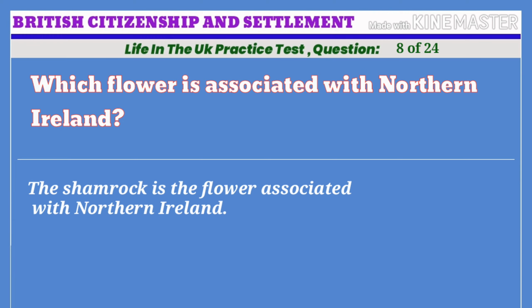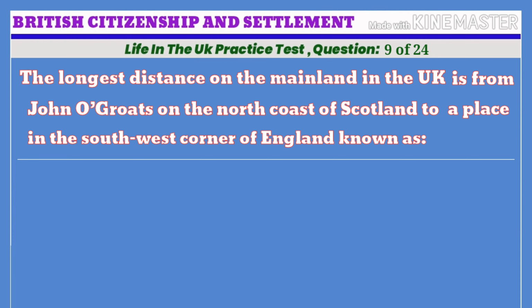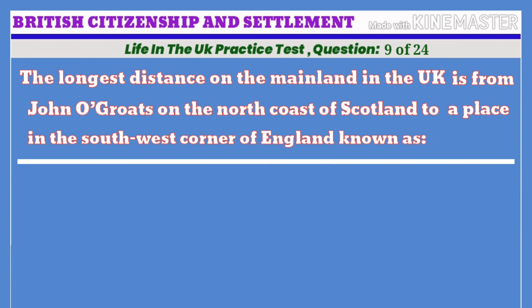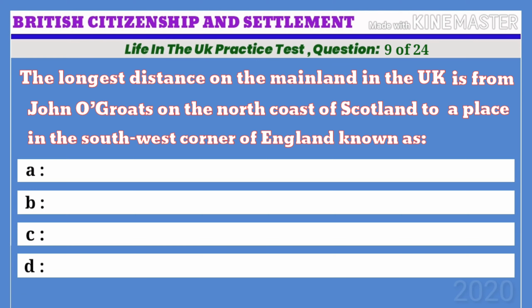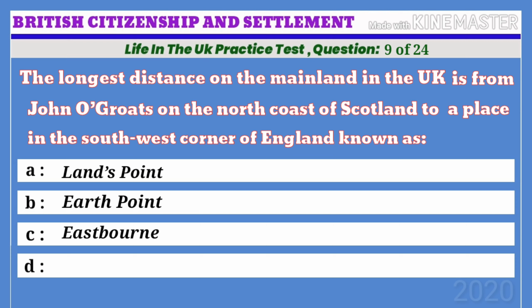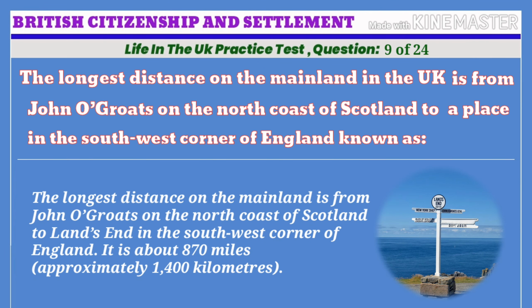Life in the UK practice test. Question 9 of 24. The longest distance on the mainland in the UK is from John O'Groats on the north coast of Scotland to a place in the southwest corner of England known as A. Land's Point. B. Earth Point. C. Eastbourne. D. Land's End. The correct answer is D. Land's End. The longest distance on the mainland is from John O'Groats on the north coast of Scotland to Land's End in the southwest corner of England. It is about 870 miles, approximately